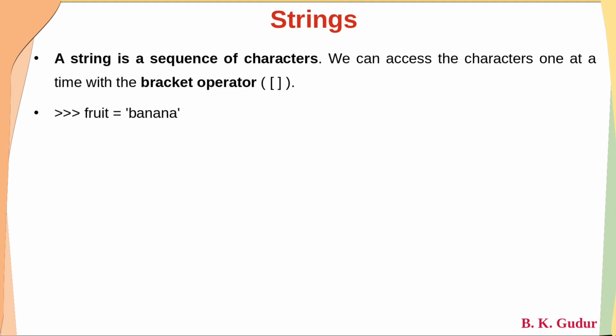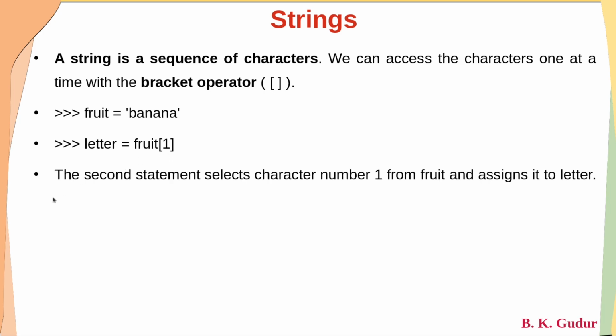If you see, dear students, here there is one variable called fruit which has been assigned a string banana, and to access one letter from this particular string, what we do normally is letter is equal to, we are going to use this bracket operator, fruit of, for example, inside the bracket it's been written 1. The second statement selects character number 1 from fruit and assigns it to letter. Means it is going to select a character from this string and assign it to letter.